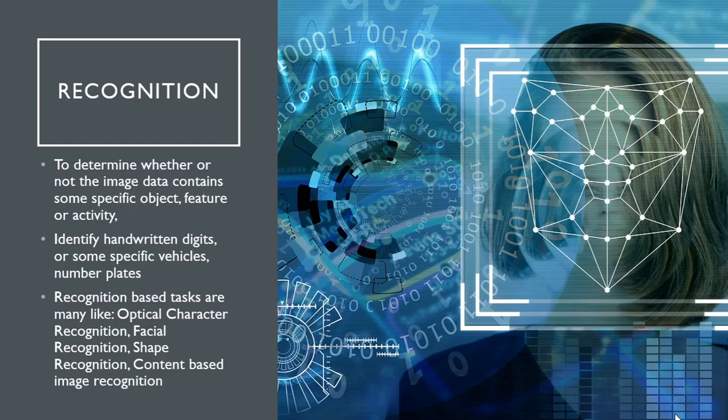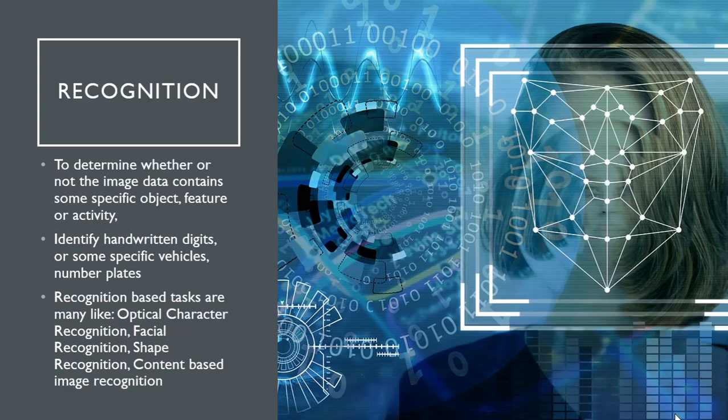Now, whether in an image there is a lot of data and you want to detect some specific object from that image, that is called content based image recognition. You want to detect any special activity or any object from that image. So you train your machine to recognize those patterns, those objects from that image. That recognition is very useful in computer vision, and it is finding various applications.